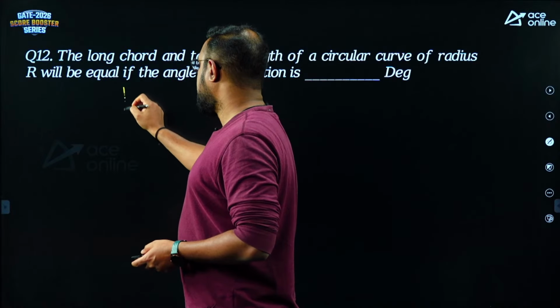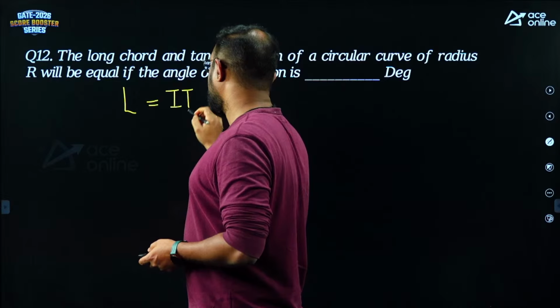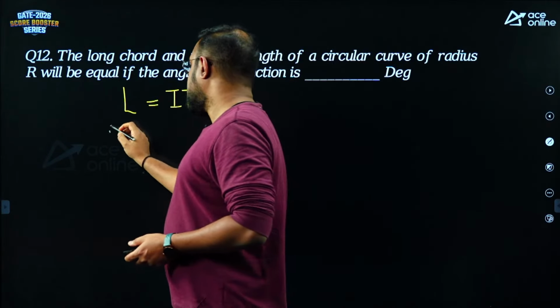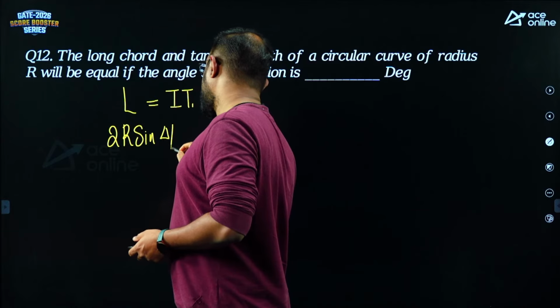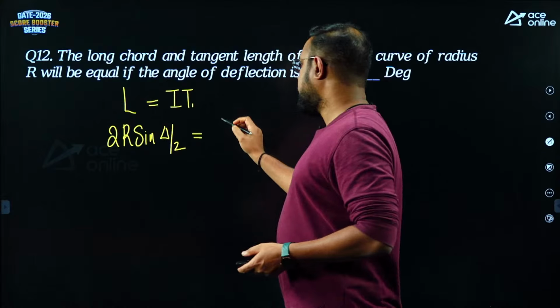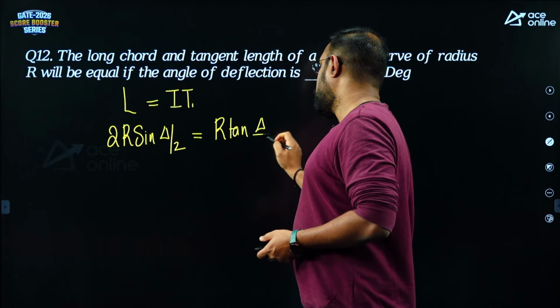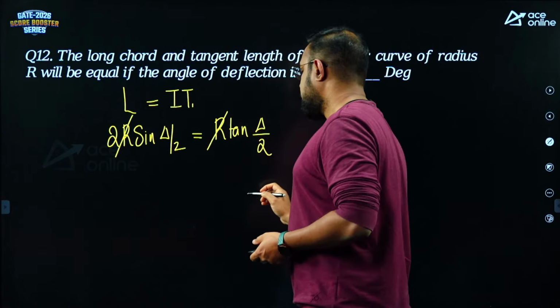So the long chord is represented by L, tangent distance is T1I or IT1, IT2, both are correct. Long chord is what? 2R sine delta by 2, correct? It is equal to, what is tangent distance formula? R tan delta by 2. So this R and this R will get cancelled.